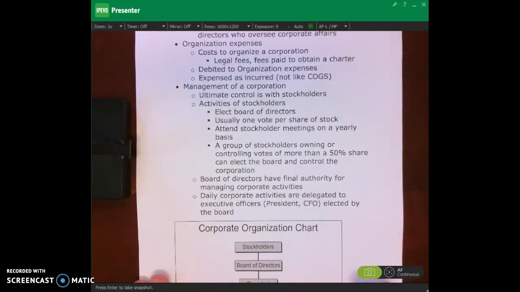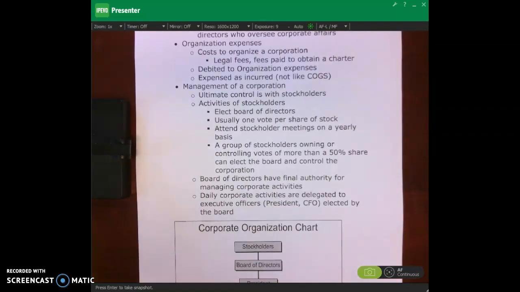There are also costs to incorporate, the cost to organize a corporation and set it up, maybe the fees to obtain that charter and any other legal fees. Those are expenses incurred, so they're going to be debited to organization expenses, okay? So they're going to be expensed in that accounting period.